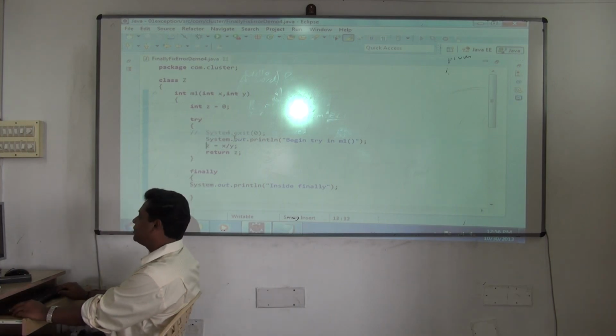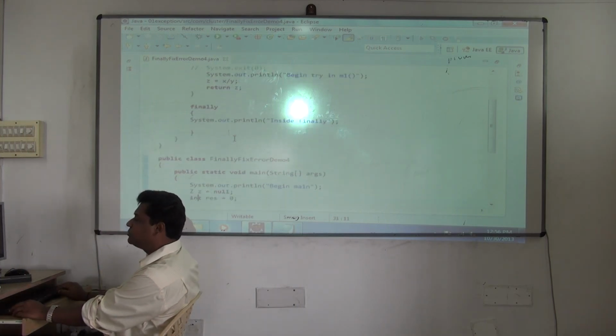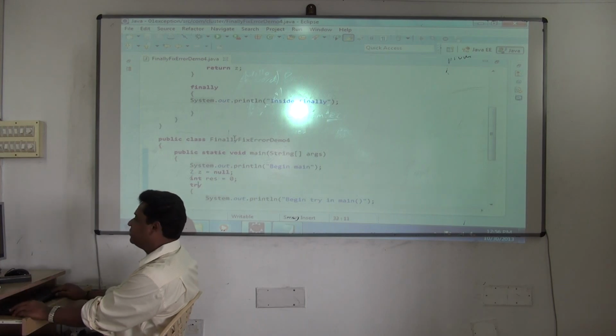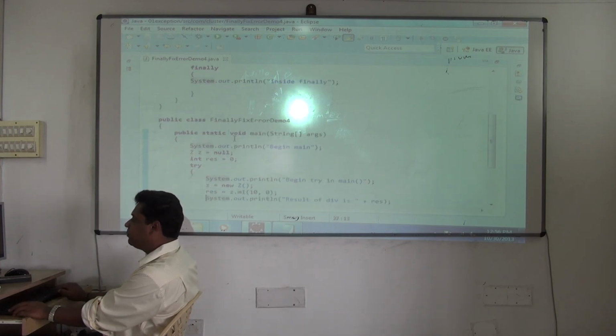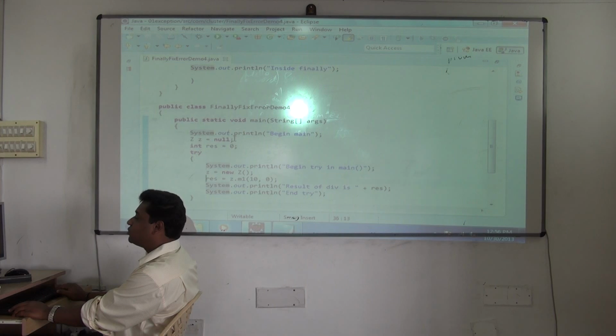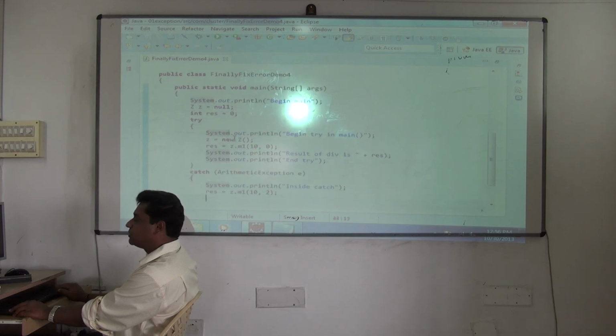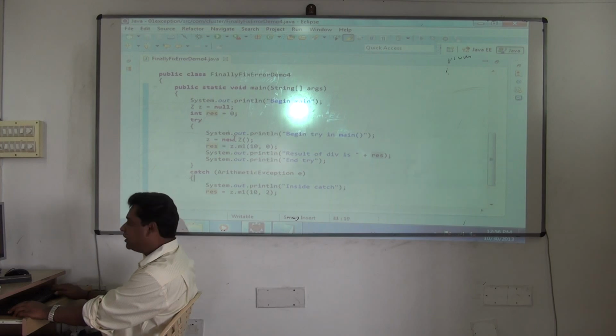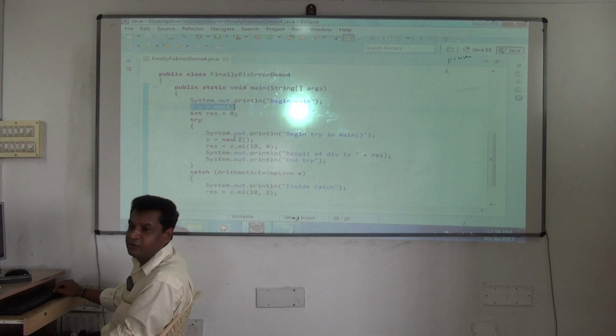Fine. So all this okay. Again see here I'm using Z class, same program. Notice Z is equal to null. In the same program, notice Z is calling the method twice. Yes or no? In the try block also it is calling, catch block also it is calling. So that is why I have declared Z outside. Be careful with local variables.